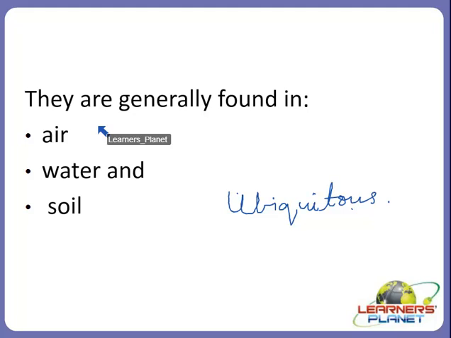Now, if they are present all over, then it means they should have direct interaction with us. If it is air, definitely we are directly using the air. Indirectly also we are using the air, and not only air, the water and soil too. So now you imagine the next question that should come to your mind: if they are present everywhere, over surfaces, in places which are in our direct contact, then how actually are they related to our life? Are they affecting our life?